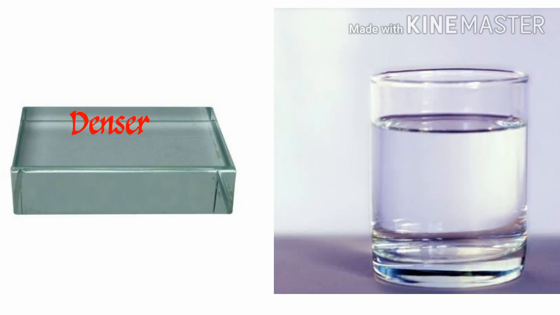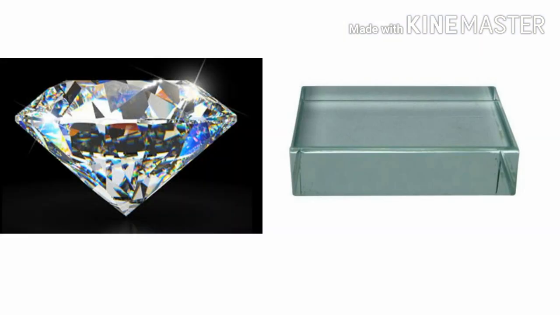Then consider another pair, diamond and glass. Light passes through glass with the greater speed, and through diamond the speed of light is much less. So in this pair, glass is a rarer one and diamond is a denser one. That is why we mentioned it as a relative measurement.